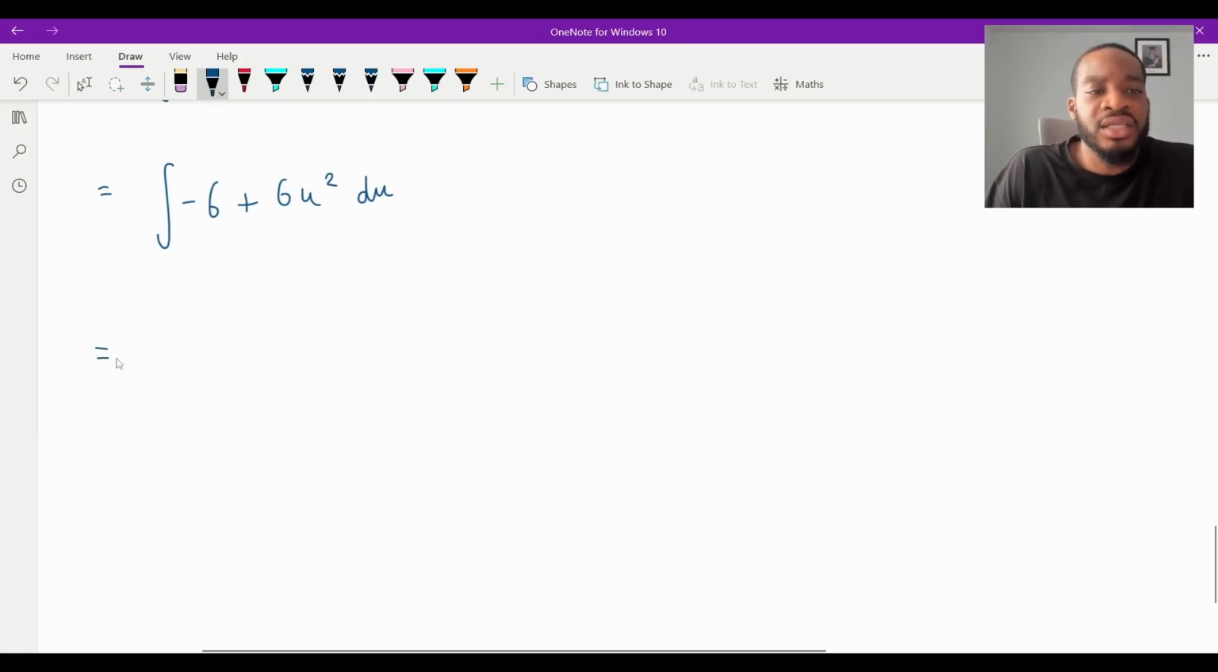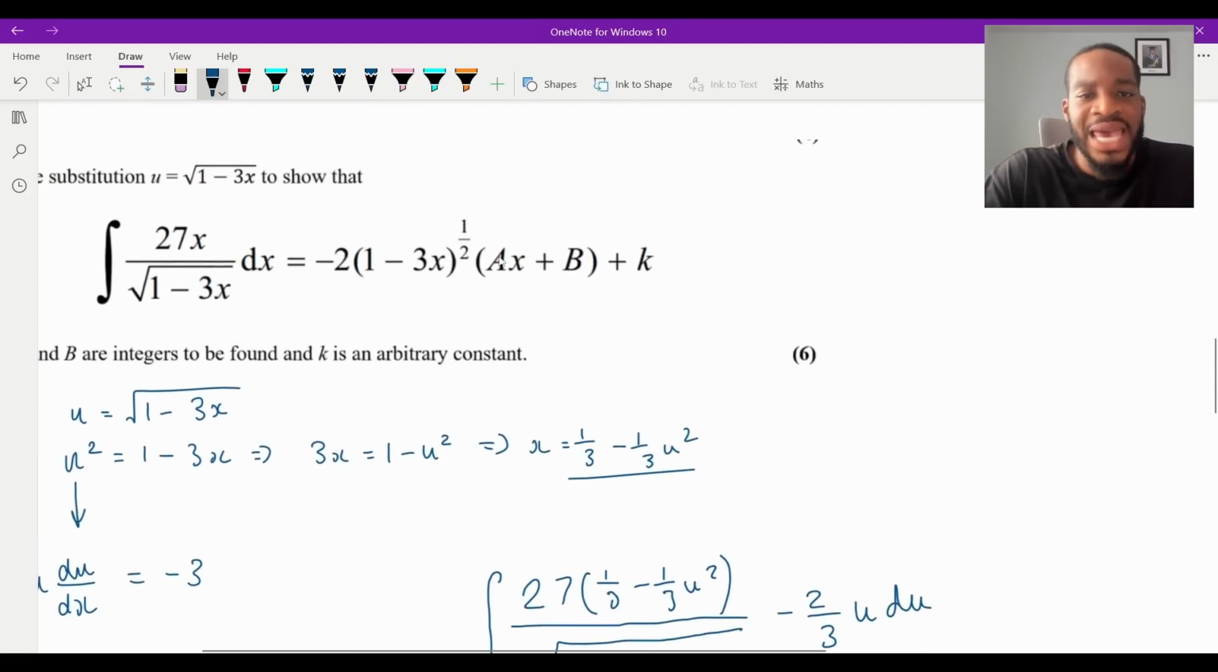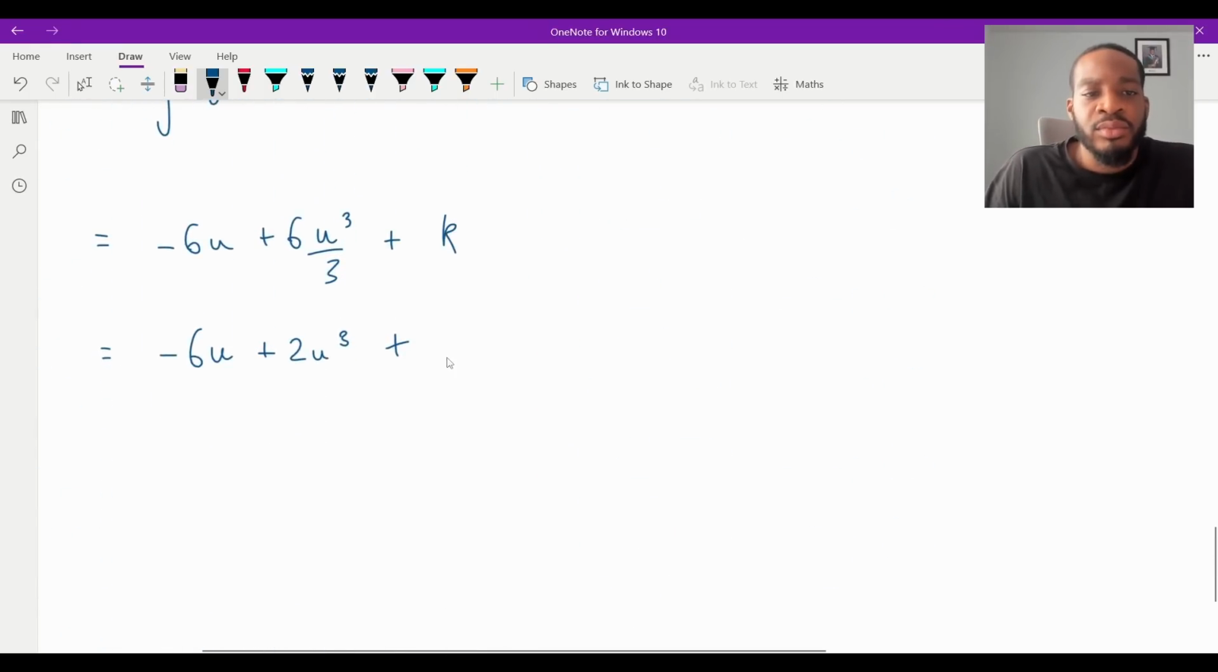So integrating this is going to be minus 6u plus 6. And then integrating u squared will be u cubed over 3. And then tidying it up now, that's just going to be minus 6u plus 2u cubed, isn't it? And obviously, don't forget our constant of integration. In this question, they are using k, so I'm going to use k. So we're here. So this is where we're at.